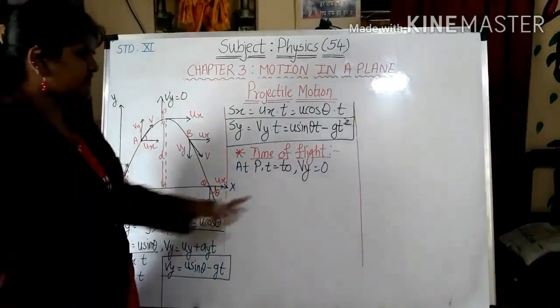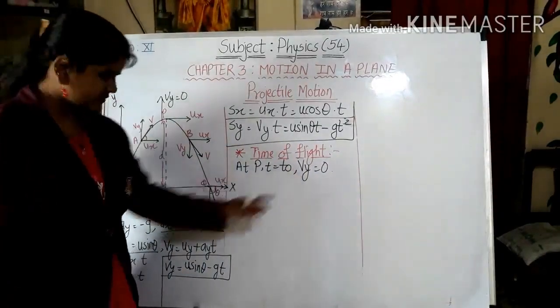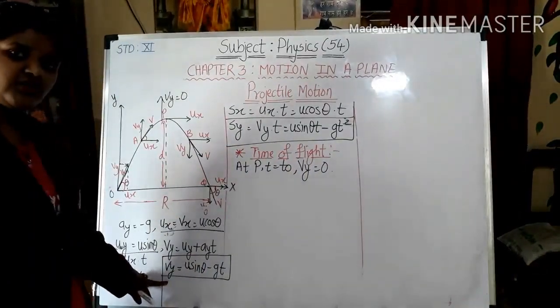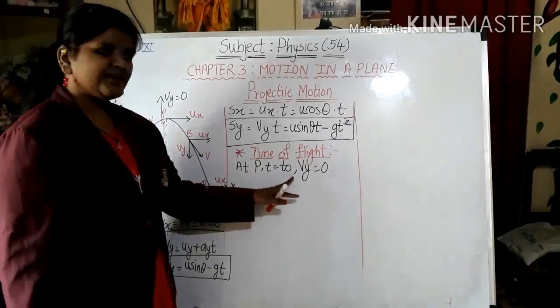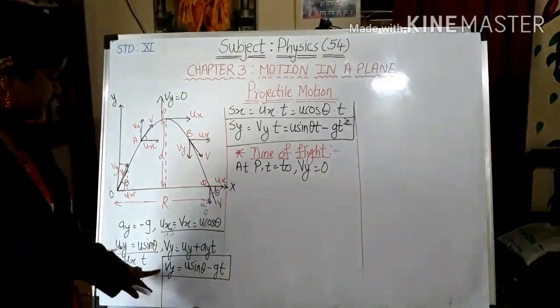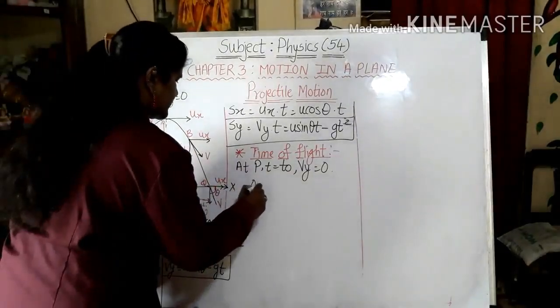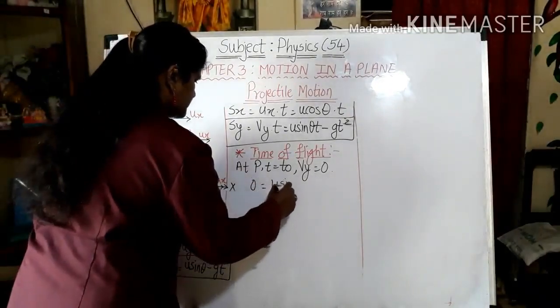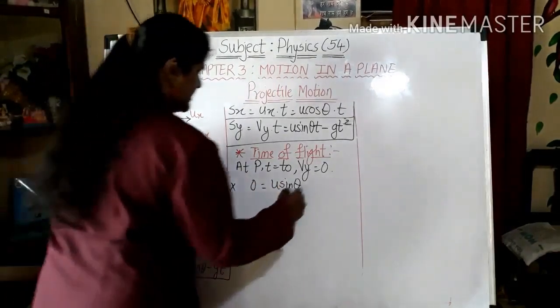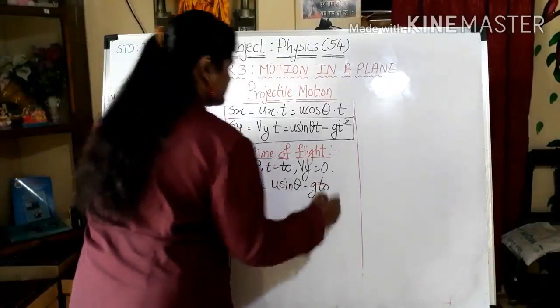Where are we going to substitute? In the equation of Vy itself. Where is the equation of Vy? Here. So we will substitute Vy as 0 and t as T0. So what will we get? Vy 0 is equal to u sin theta minus g T0.